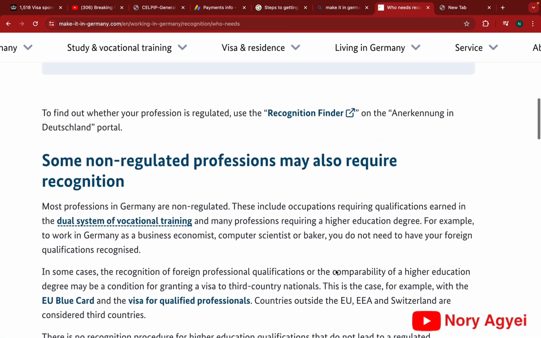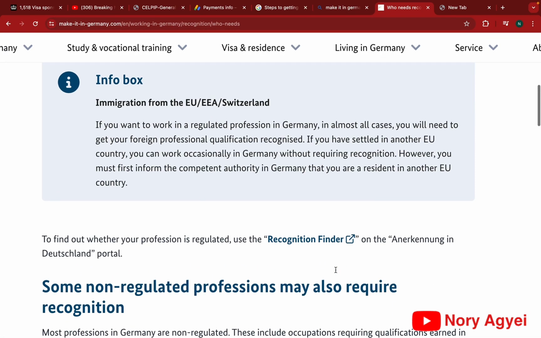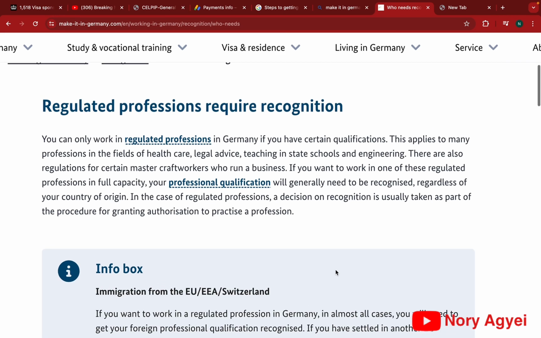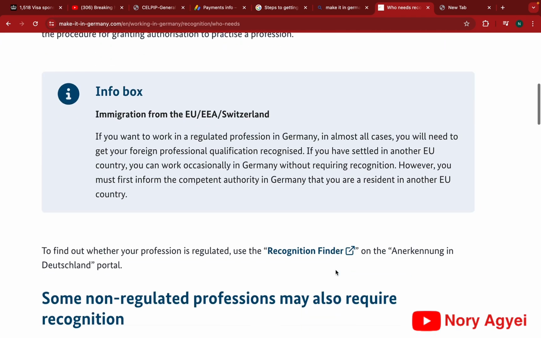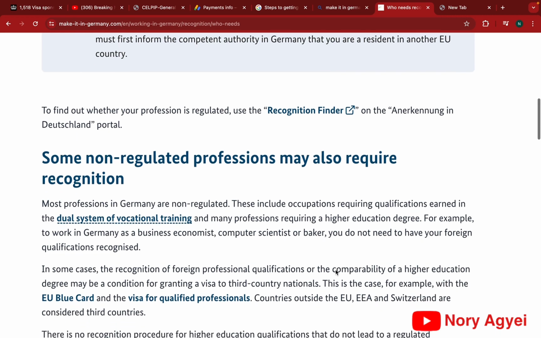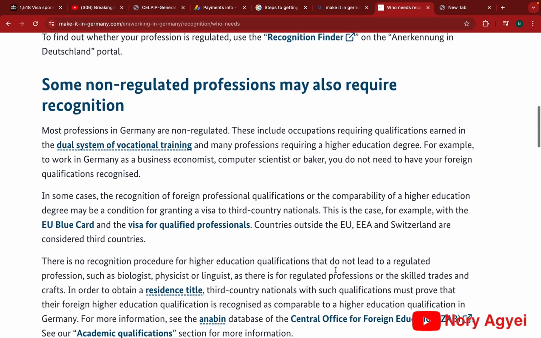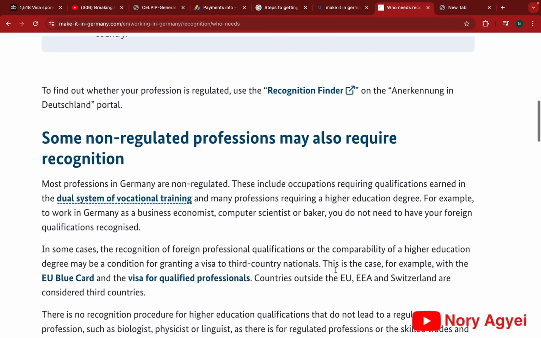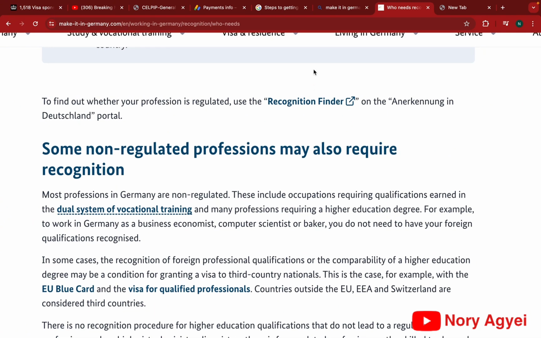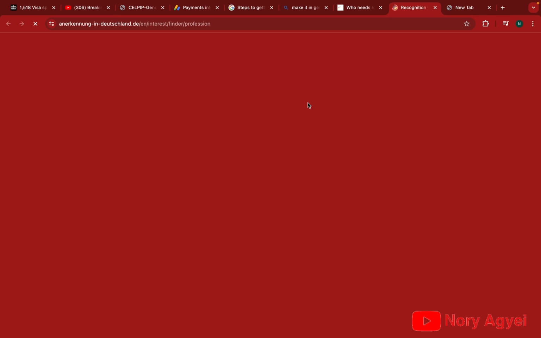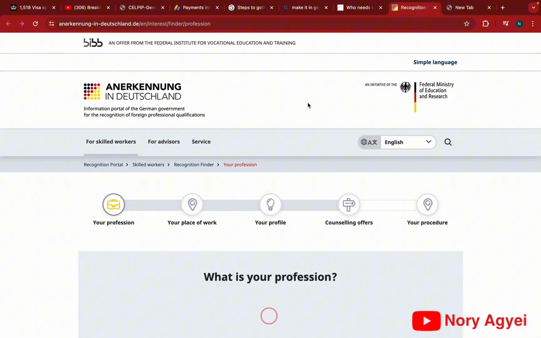And we are going to look at it more in the video. Now that we have a fair idea of what professions fall under the regulated professions and which ones fall under the non-regulated professions, we can now be specific and go to the recognition finder and put in the position or the job offer that we got in Germany, to find out if it requires you to do the recognition application or if it requires you to just go to the ANABIN database to simply check.